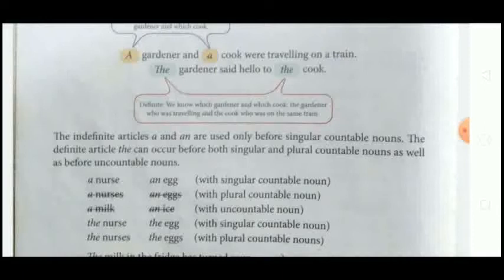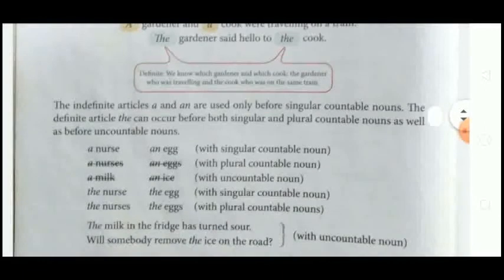We'll see further. See, a nurse and an egg. Here it is a singular countable noun. You can count one nurse, two nurses, one egg, two eggs, and it is a singular one. So with a singular countable noun we use a and an, but not with nurses and eggs. With plural countable nouns we don't use a and an.